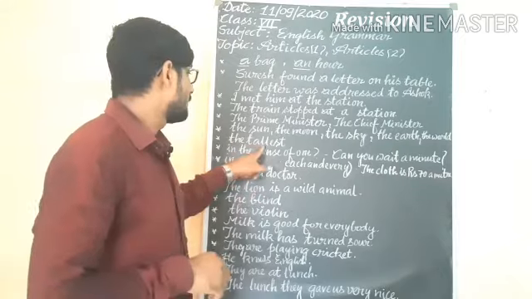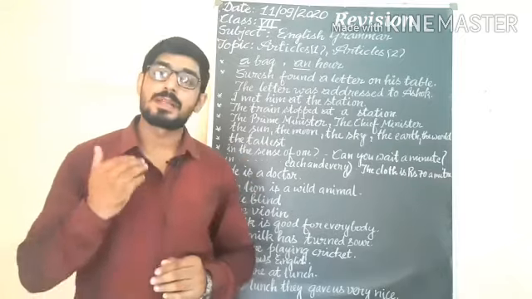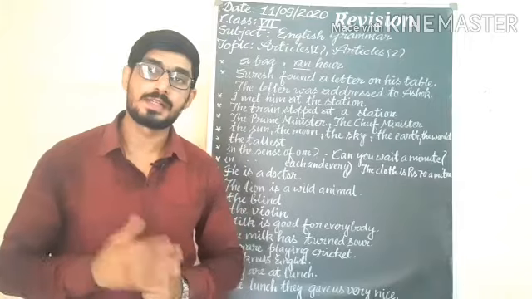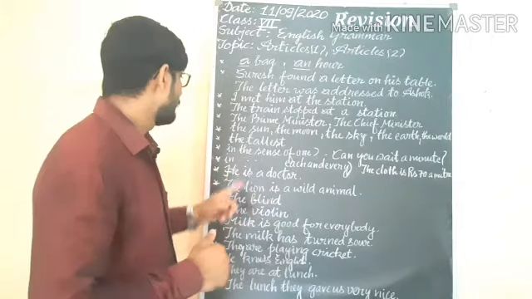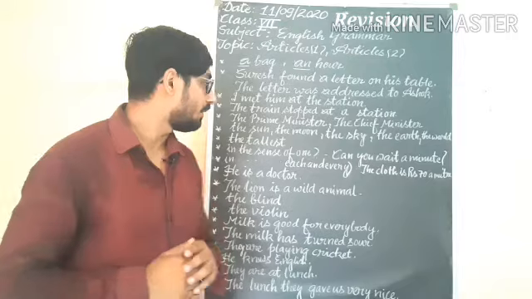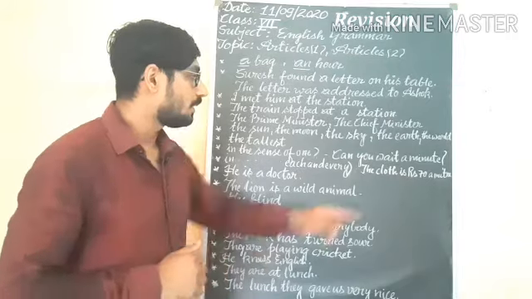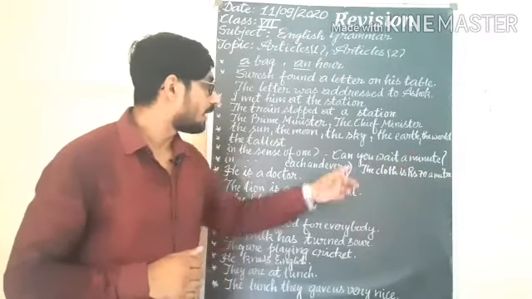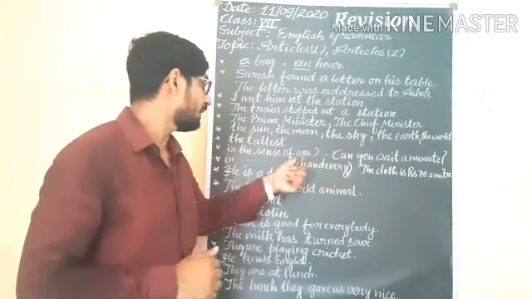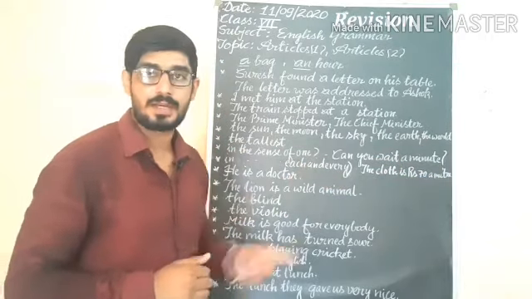The tallest. Before the superlative degree we use the: the tallest, the longest, the highest, the smallest. In the sense of one, we use a. Can you wait a minute? Here a is working in place of one.